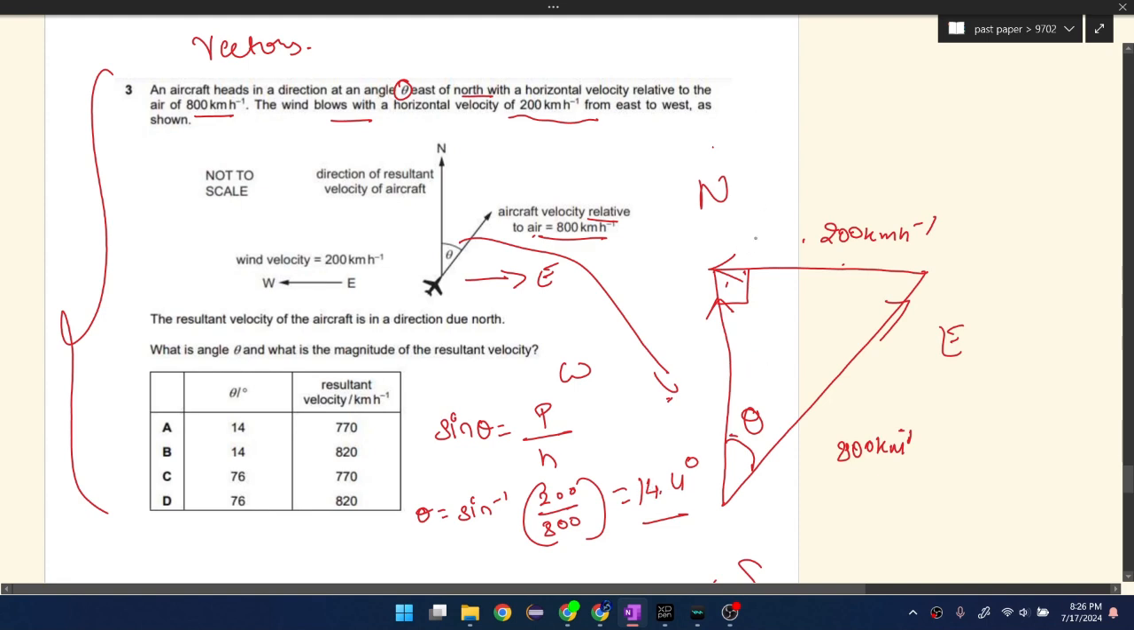So theta is 14.4 degrees. And what is the resultant velocity? We have the Pythagorean theorem. If this is x, then x squared plus 200 squared is going to be 800 squared. So x is equal to the root of 640,000 minus